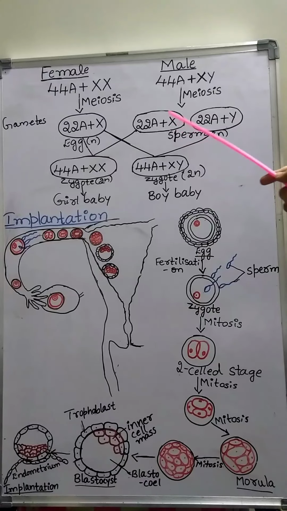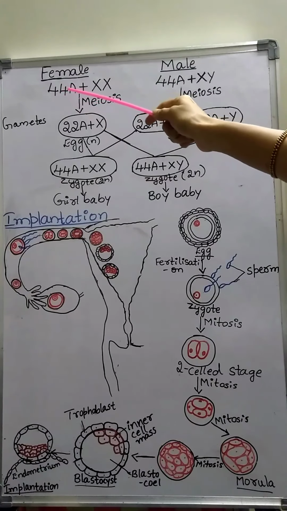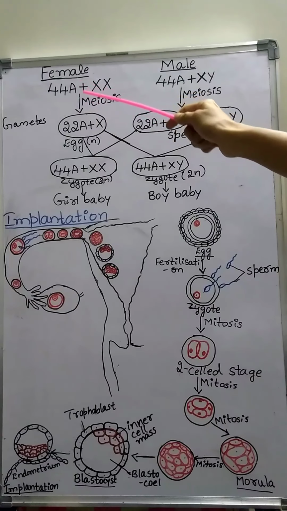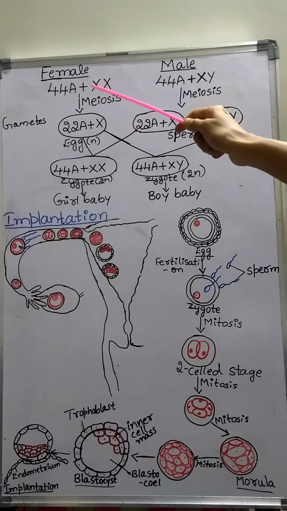In humans, sex determination takes place at the time of fertilization. 46 chromosomes are present in human beings. Out of 46, 22 pairs or 44 chromosomes are autosomes. One pair or 2 chromosomes are sex chromosomes.